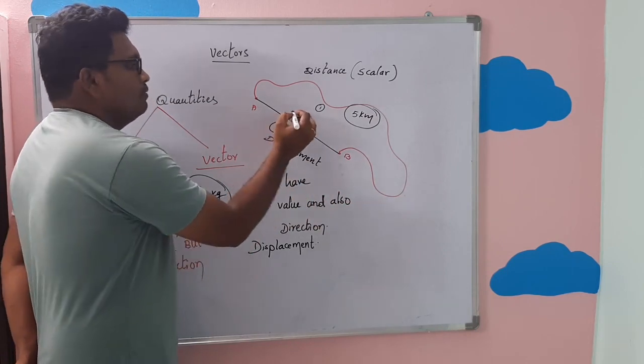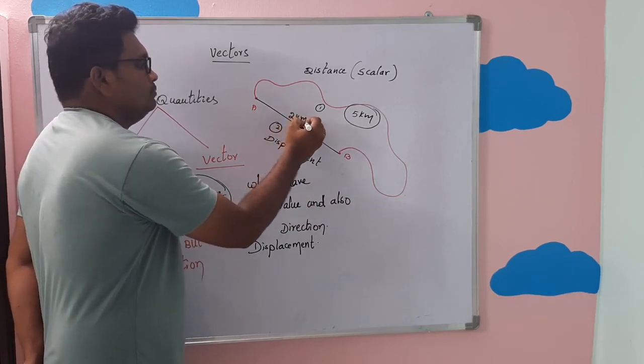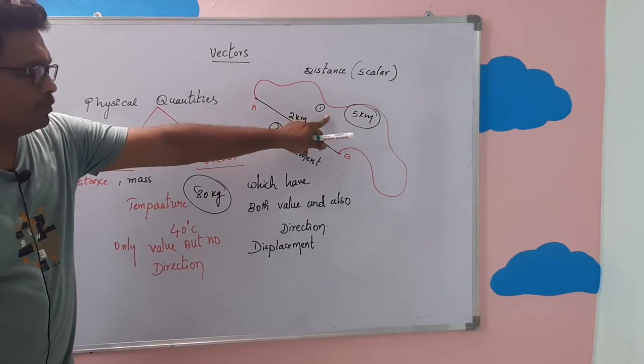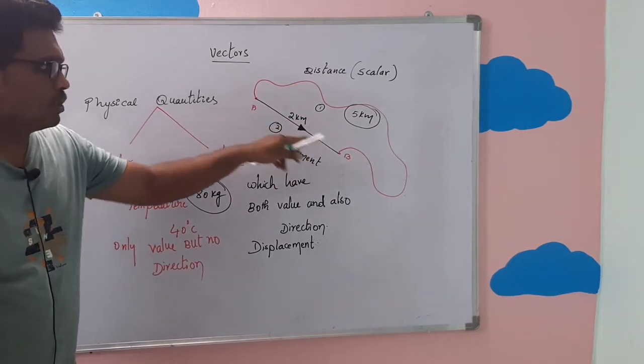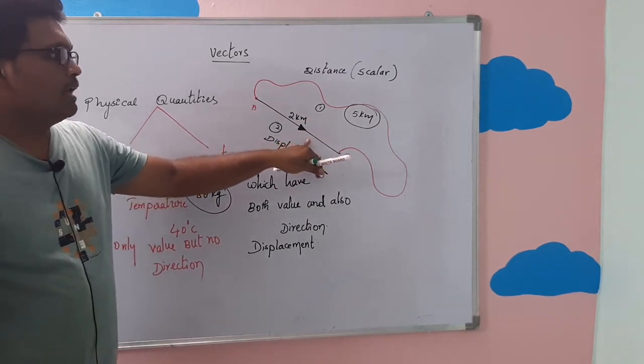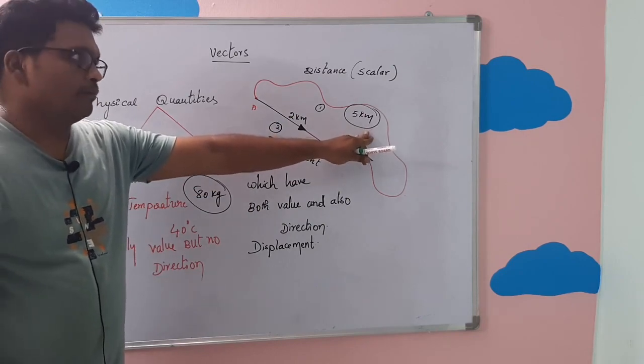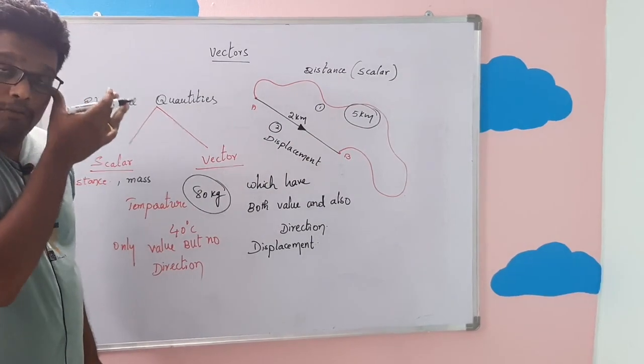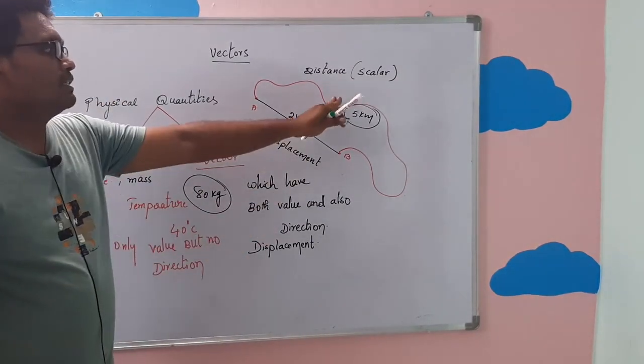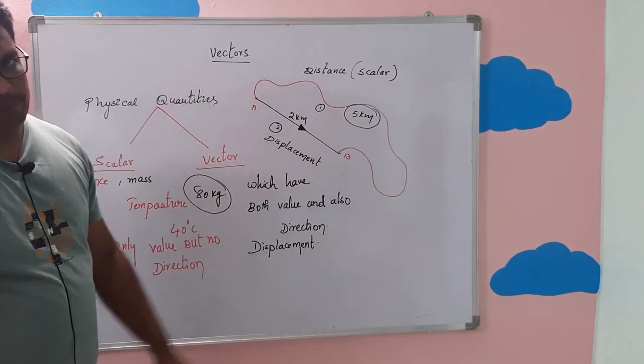For example, I am giving 2 kilometers. Compared to path 1, if you see, it is the shortest one. So the displacement value must be less than the distance in this example, in this diagram. Okay, it may not be the same always, but in my example, the distance value is greater than the displacement.